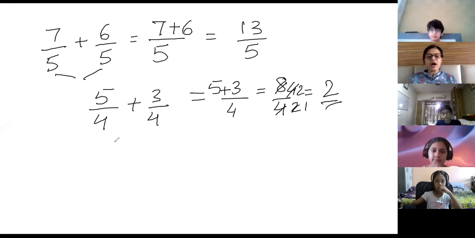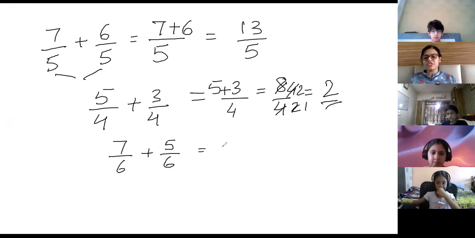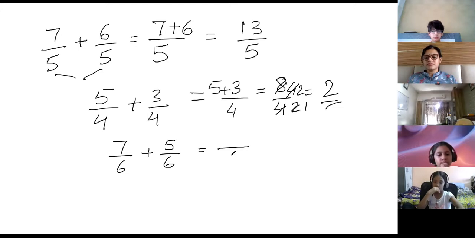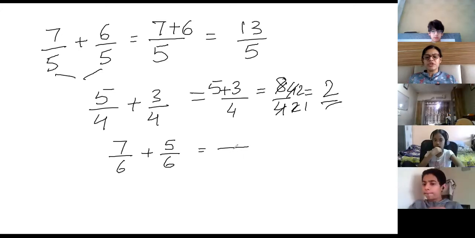Okay. Aisha Aga, 7 by 6 plus 5 by 6. What is the answer, Aisha Aga? Ma'am, 12 into 6. Not into, you have to say by. Yeah, sorry, by. 12 by 6.